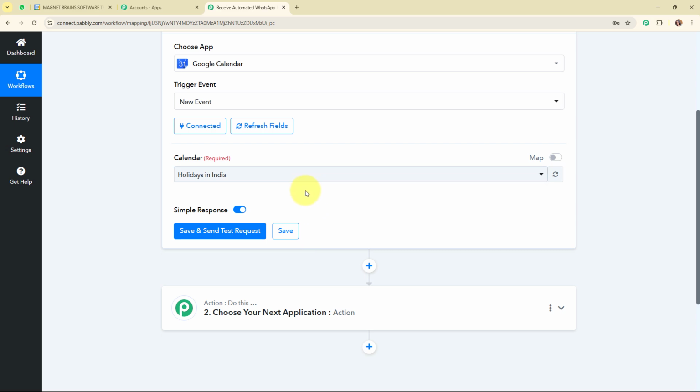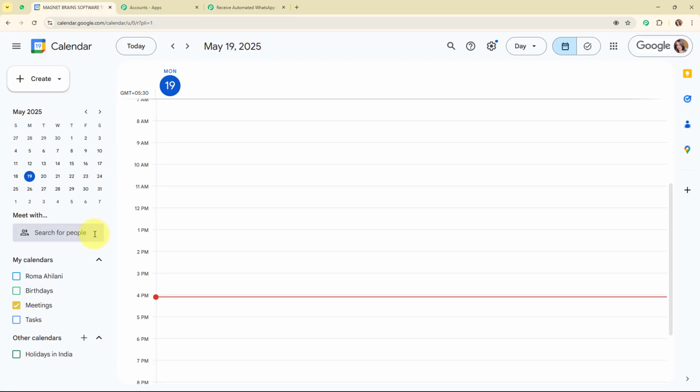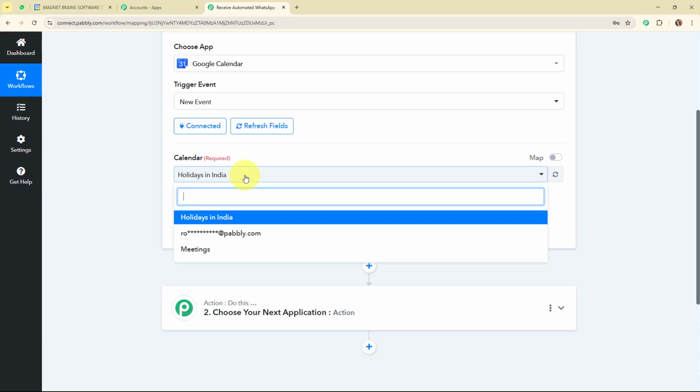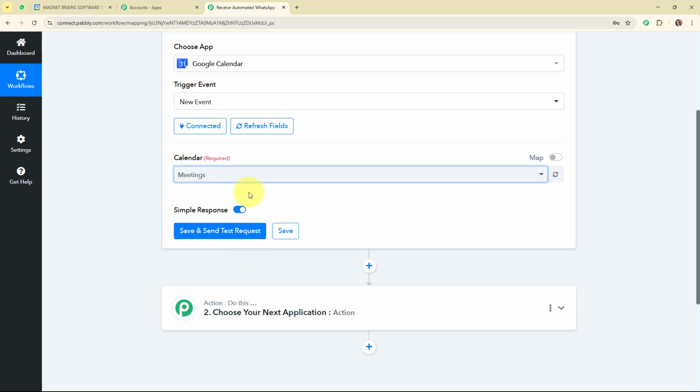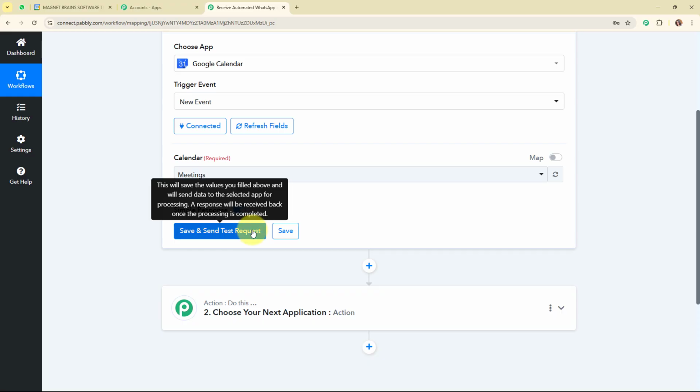So moving forward, here it is asking me to select the calendar. So here to get this calendar name, let me take you back to my Google Calendar. So in my Google Calendar, you can see my specific calendar that I've selected over here with the name meetings. So in this particular case, I'm going to select my calendar as meetings. You can select the calendar as per your need. Alright, so now I have selected my calendar. I'm going to click on the save and send test request.